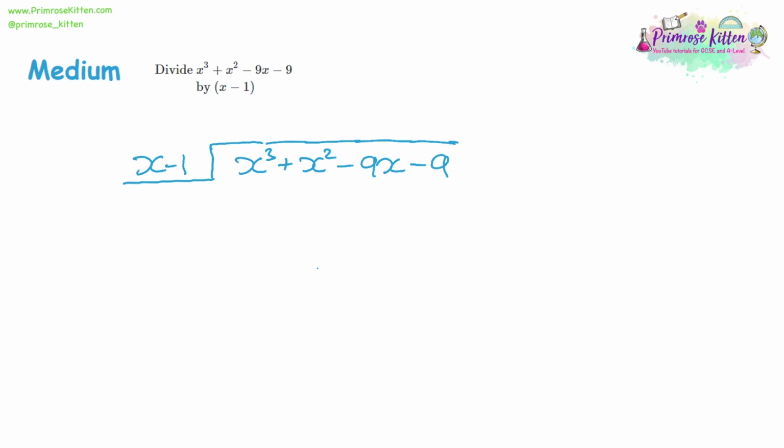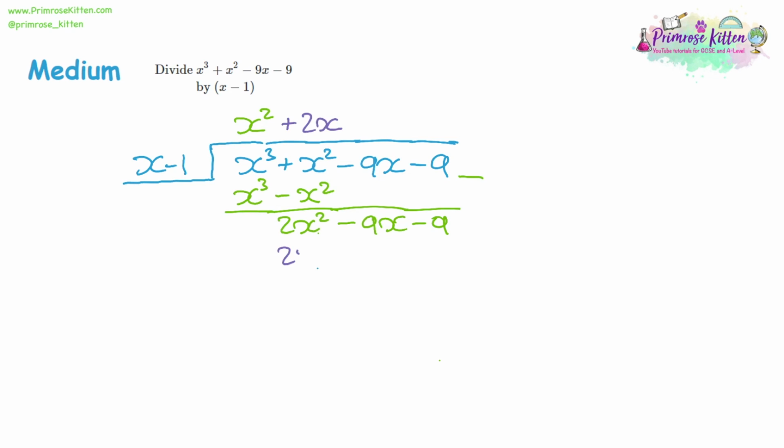So we're going to divide x cubed by x, which gives us x squared. We'll multiply x squared by x minus 1. We get x cubed, take away x squared. We take the answer away from our original expression, and that's going to give us 2x squared. There's a double negative there, and the rest will stay as it is. So now we're going to divide 2x squared by x. That's going to give us 2x, and multiply that by the divider, we get 2x squared minus 2x.